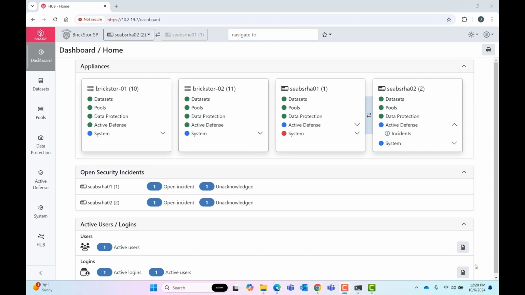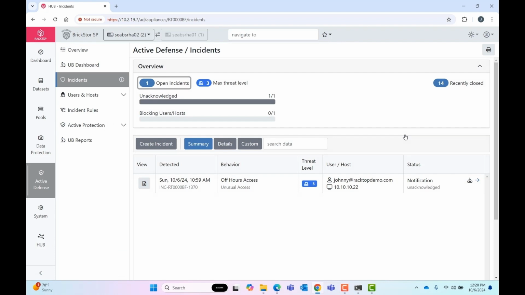One of the great new features of BrickStor SPE version 23.7 is long-term assessors. They're an excellent tool in the fight against data theft. So if we look at this system here, we can see that there's an incident. We go to that and we can see there's an off-hours access incident.